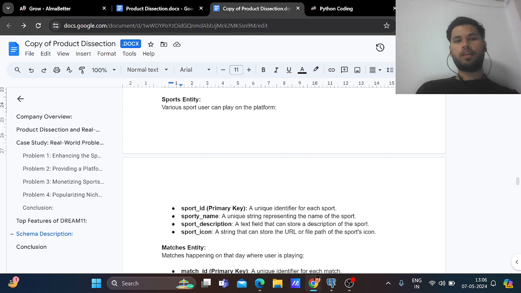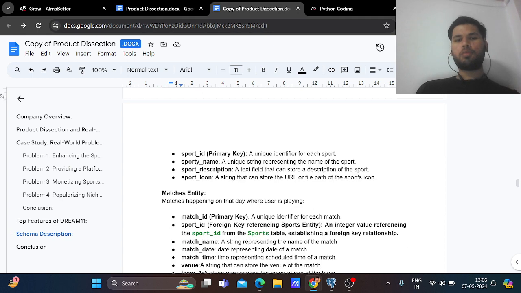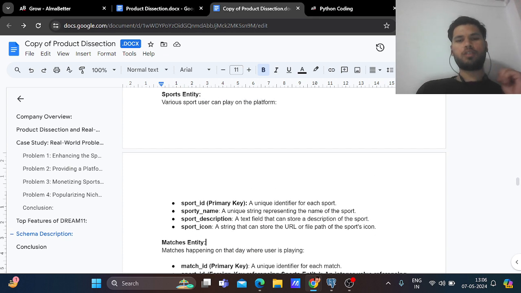After that, the sports entity. In the sports entity, there are various sports the user can play on the platform. Like sport ID, this is the sport ID attribute. Sport ID is the primary key, a unique identifier for each sport. Sport name, sport description, sport icon. So there are 4 attributes in the sports table.